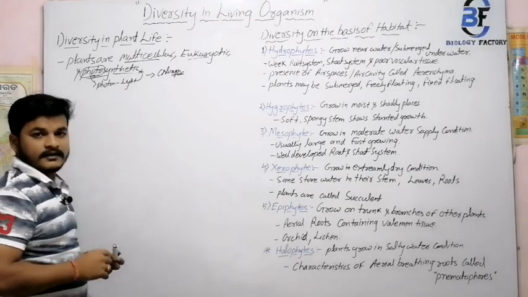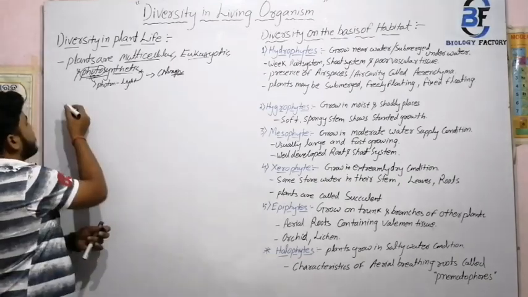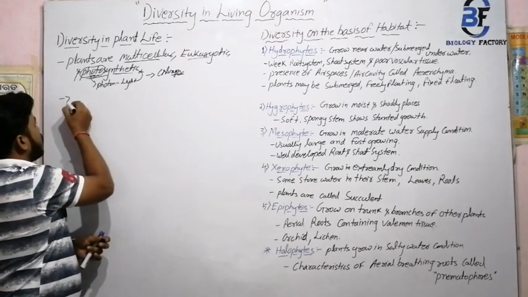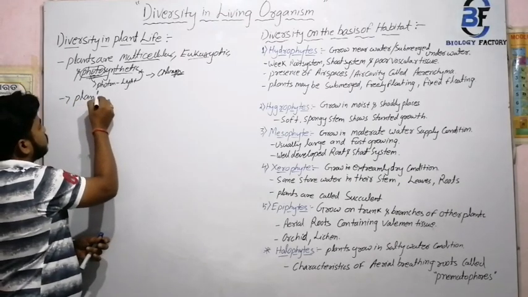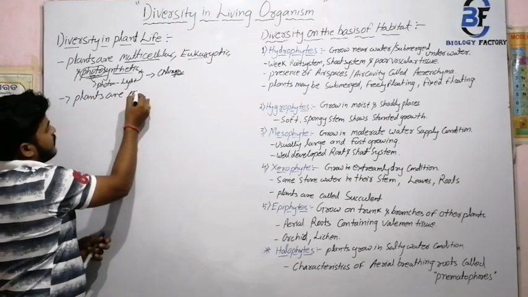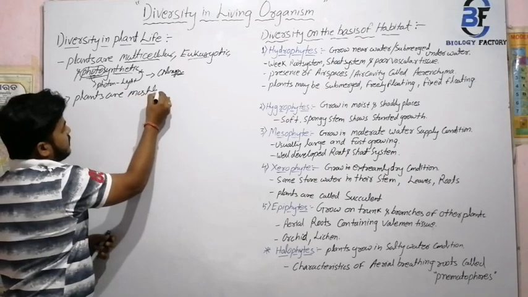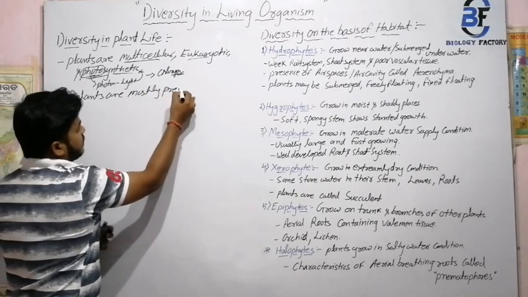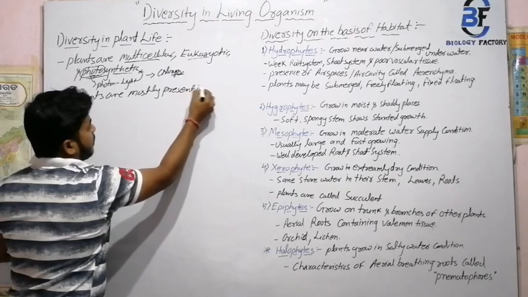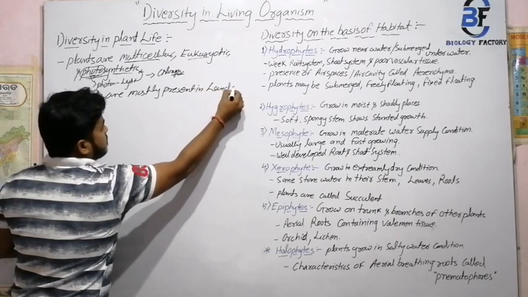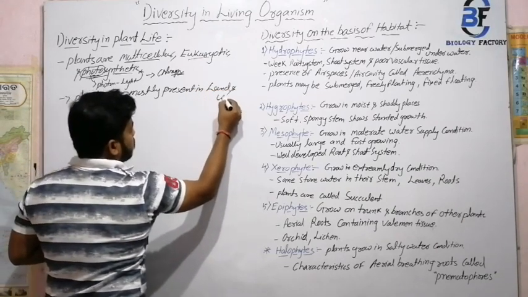Next, where do plants live? Plants are mostly present in land and water.